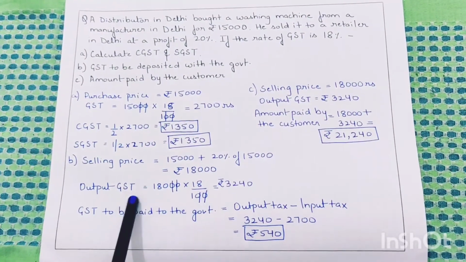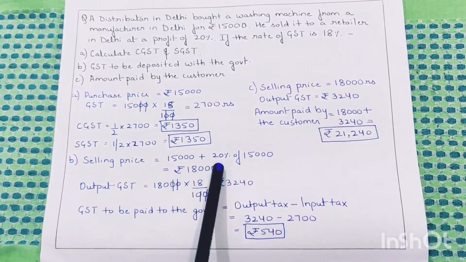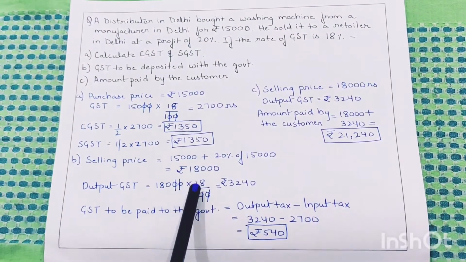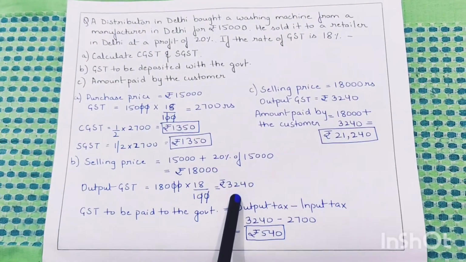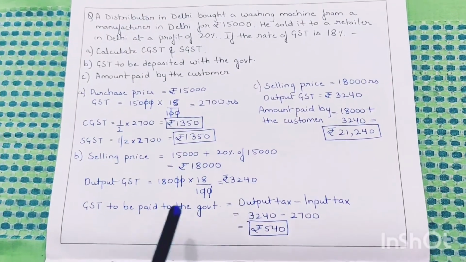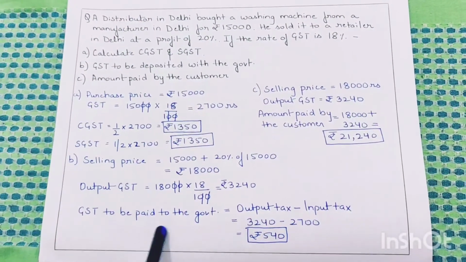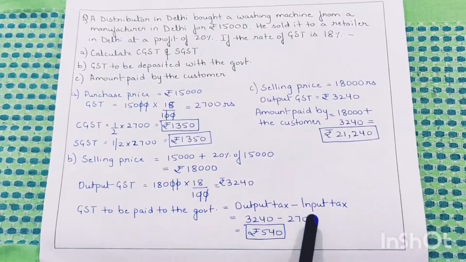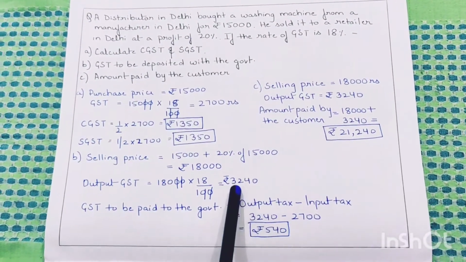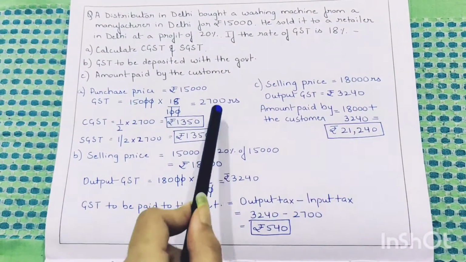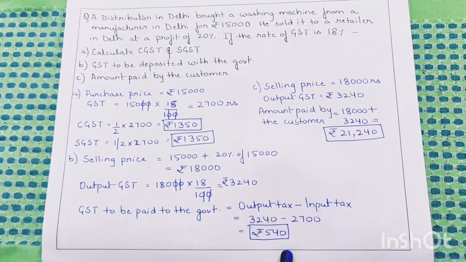The output GST will be imposed on this 18,000, which will be 18% of 18,000, that is 3,240. So finally the GST to be paid to the government will be output tax minus input tax, that is 3,240 minus 2,700, which is rupees 540.